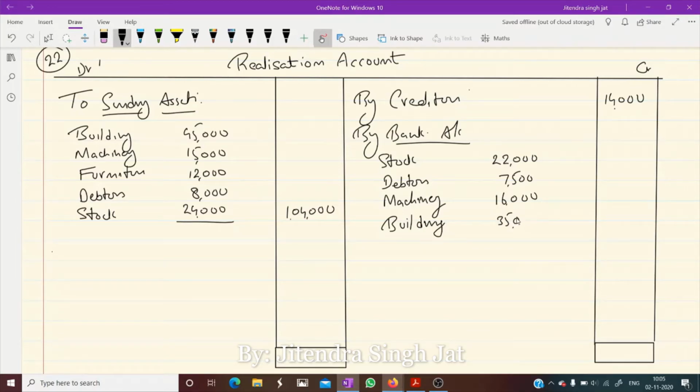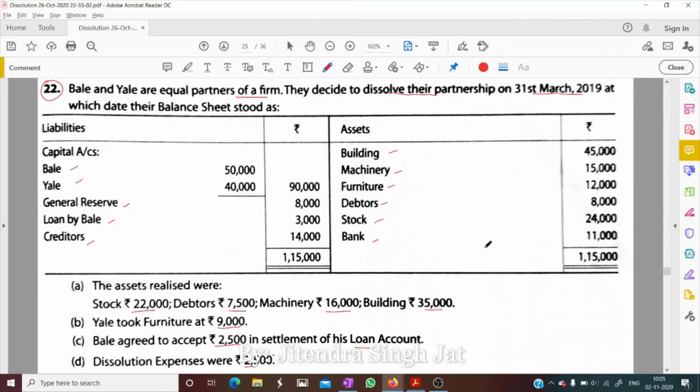Okay, so let us do the total. 35,000, 16, 22 and 7,500. It is 80,500. I hope it is correct, isn't it? Now Yale took over furniture at 9,000.